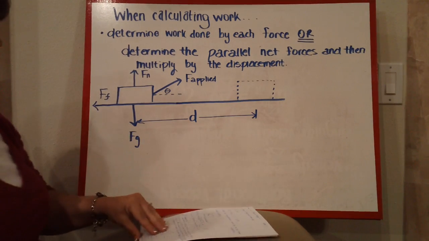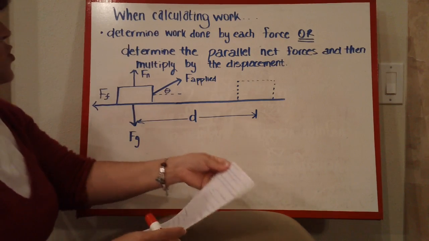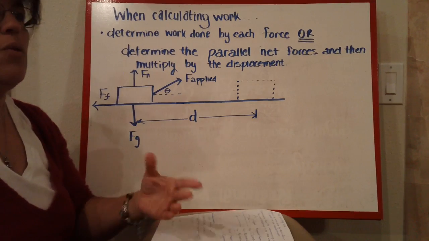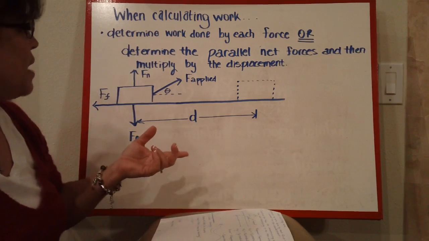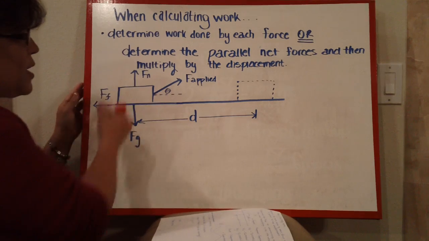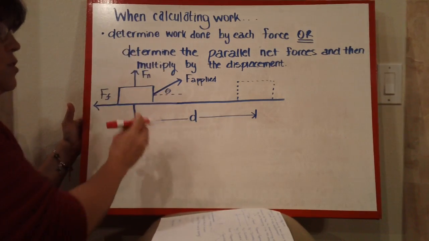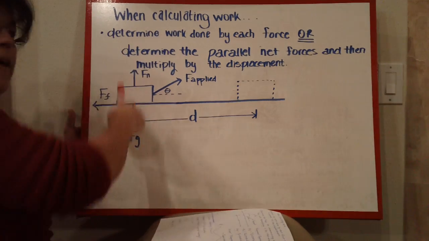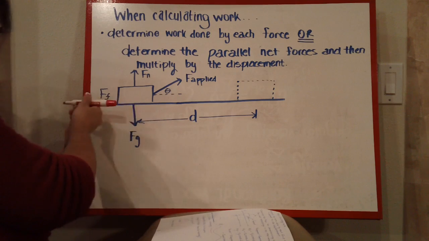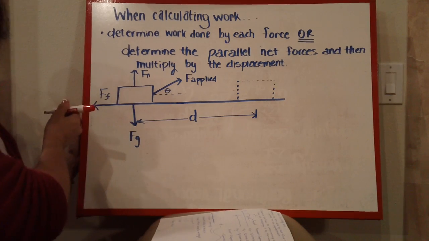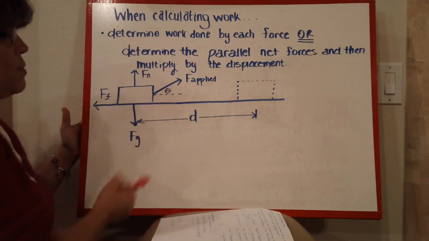Okay, so let's talk a little bit more in detail about when we calculate work. There's two ways to do this. When we talk about work, we need to compare every force that's going to be acting on the object. So if I have a box right here, we know we have the normal force that is always perpendicular to the surface, and we have the gravitational force, which is straight down. In this case, we're going to have a frictional force that's in the opposite direction of the motion, and here we're going to have an applied force that's going to be at an angle.